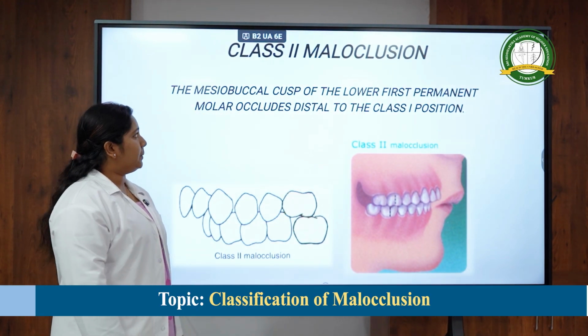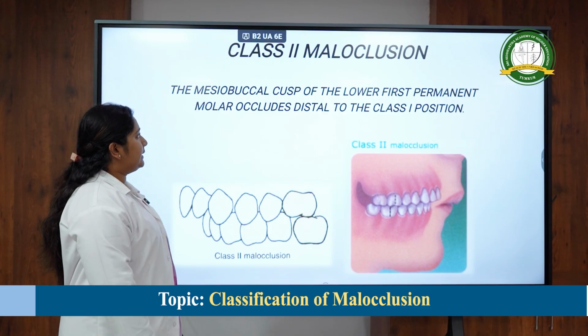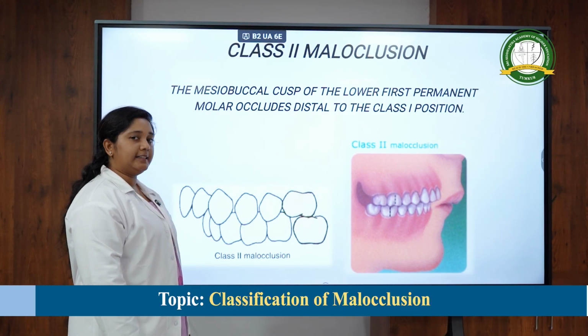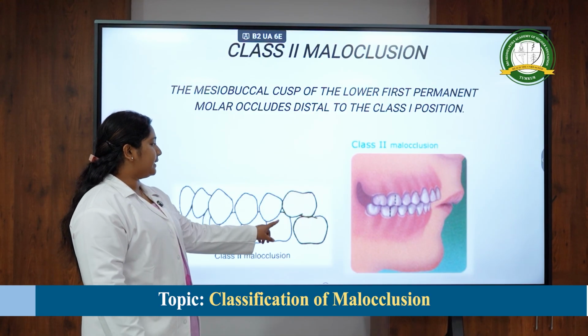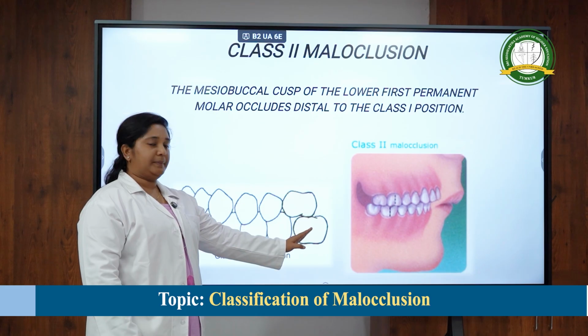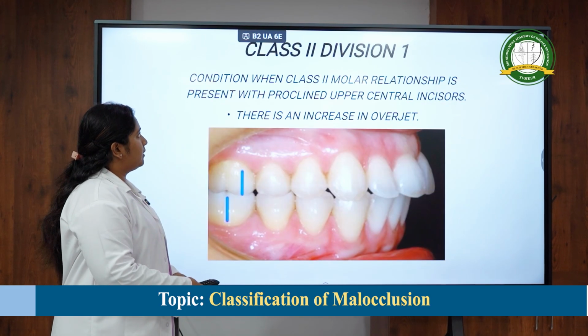Next, coming to your class 2 malocclusion, here the mesiobuccal cusp of the lower first permanent molar occludes distal to the class 1 position. As we can see here, the maxillary molar is ahead and the mandibular molar is behind.